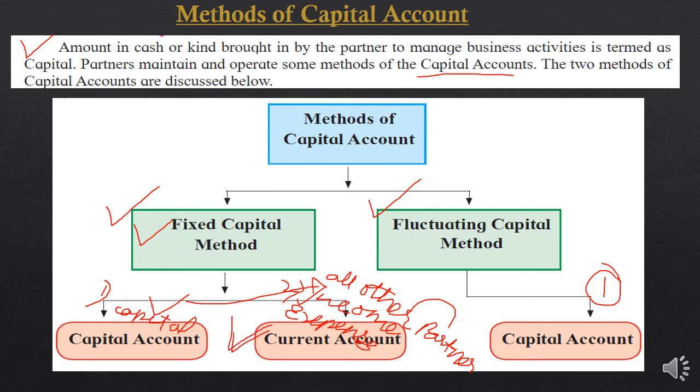But in case they are following the fluctuating capital method, the entries of these two accounts will be given in one account only, that is the capital account. So last year in the proprietorship final account, you saw that we used to prepare only one capital account, because there were no partners, so all things were maintained in the capital account only.